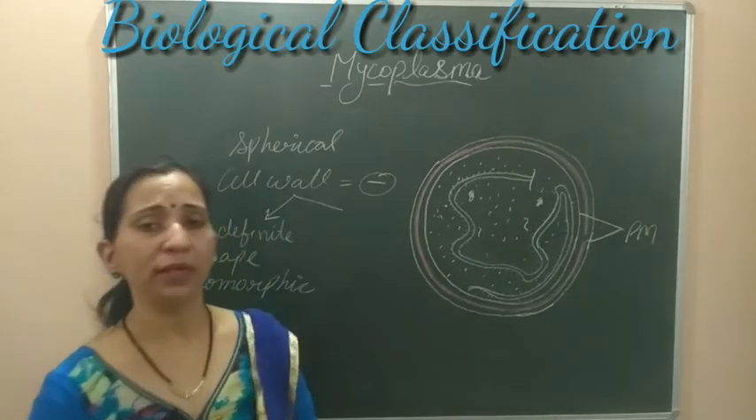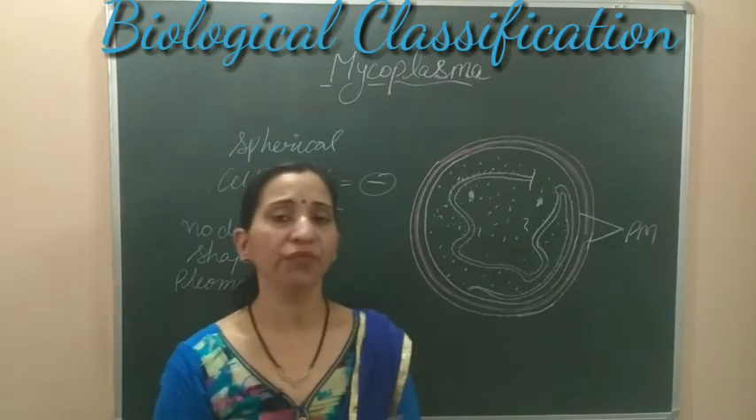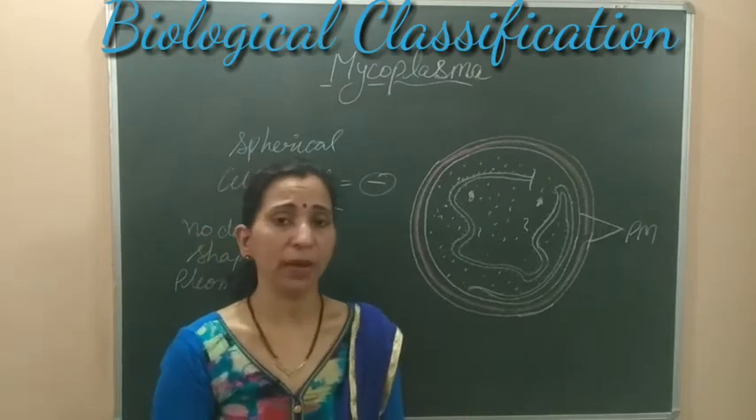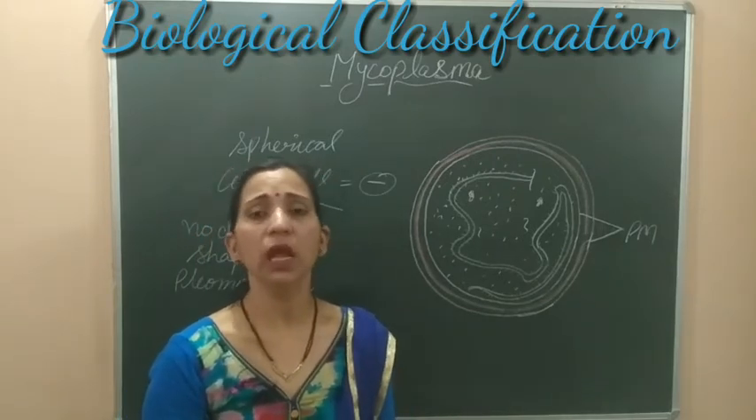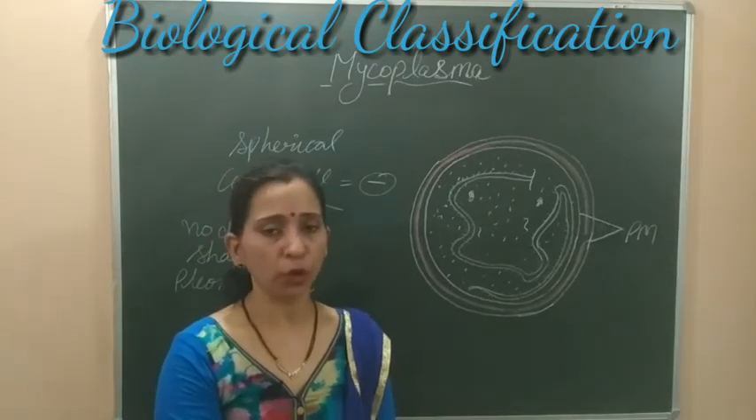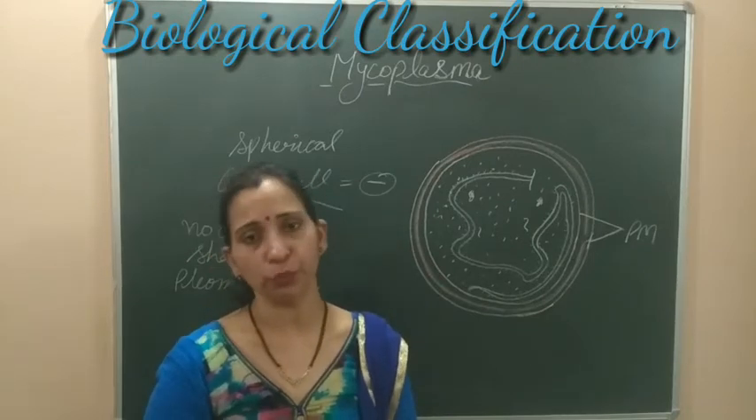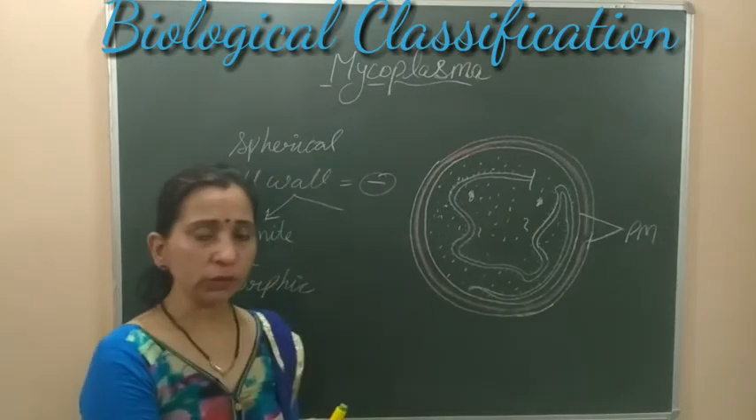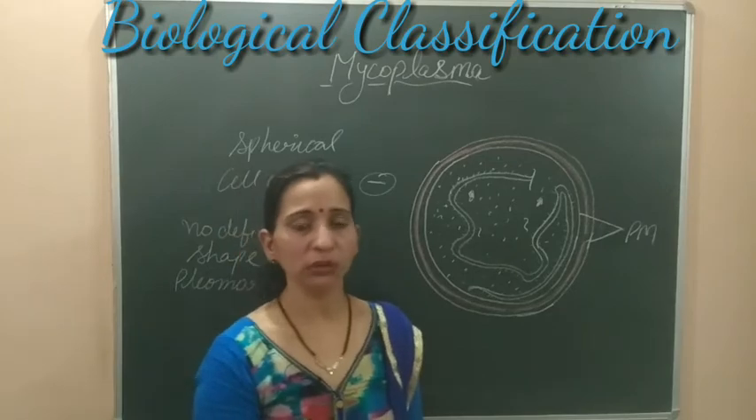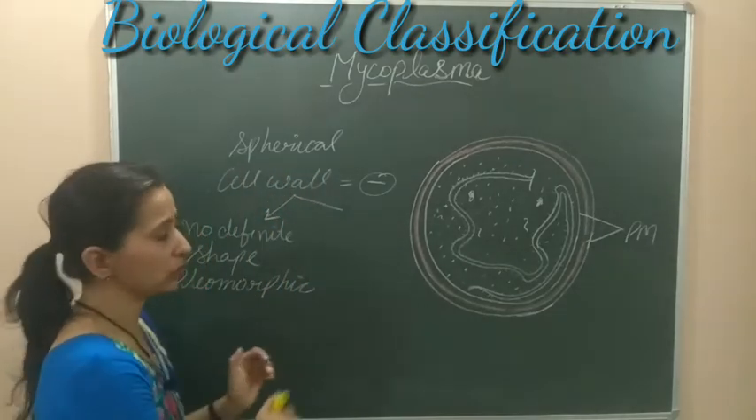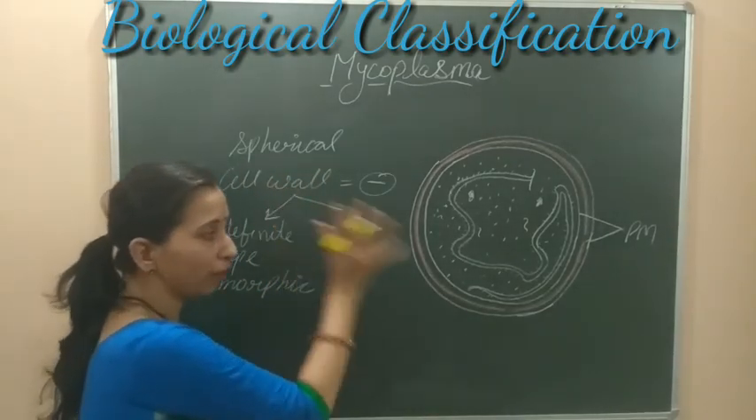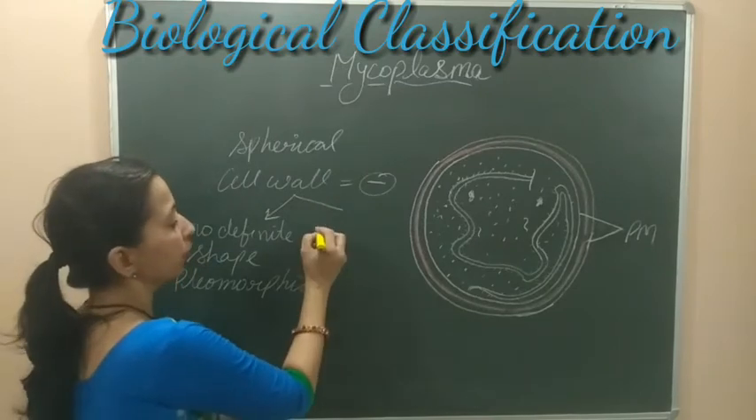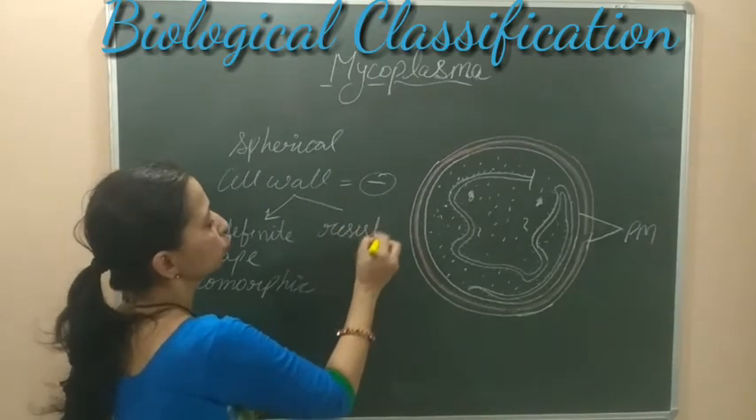Most of the antibiotics work on the cell wall of the bacteria, which we use to kill the bacteria. These antibiotics stop or inhibit the cell wall formation process. But these mycoplasma do not possess a cell wall, so these antibiotics which work on the cell wall do not affect these mycoplasma. So we can say that they are resistant to